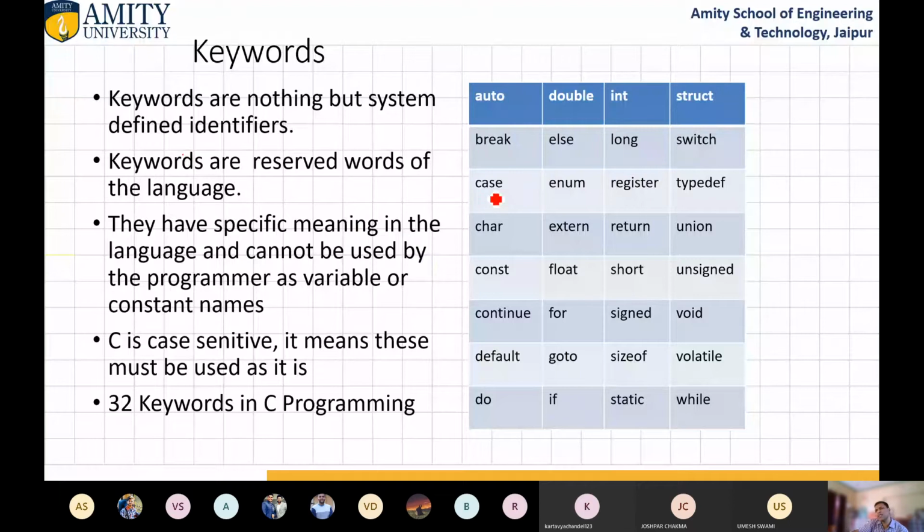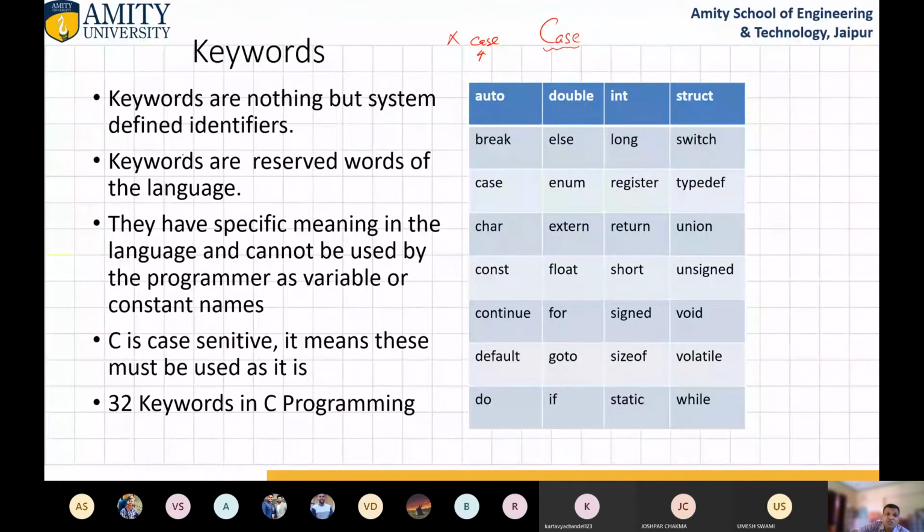Suppose you want to use a reserved word, so you need to change the case. Like if you want to use case, this case is a reserved word. When you use it as a variable, it will give an error. But if you write it in a different case, you can use this, but you cannot use the original. So try to avoid all this. C is case sensitive.